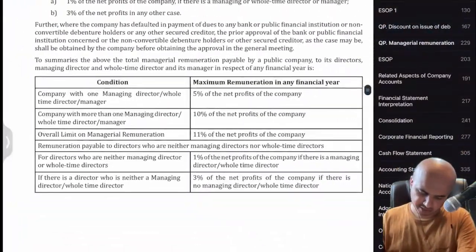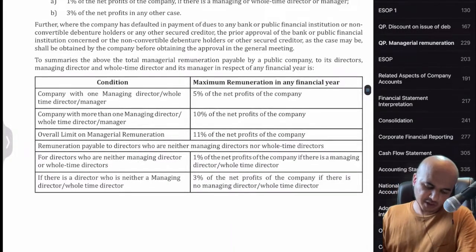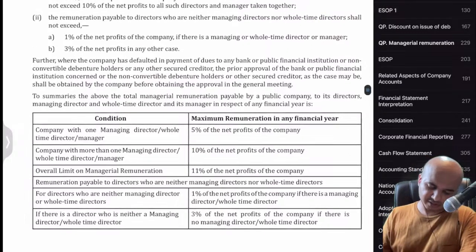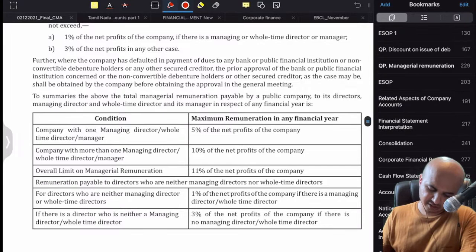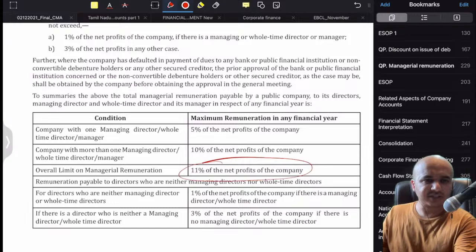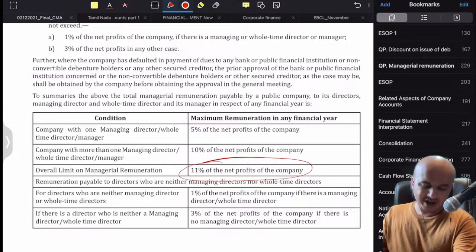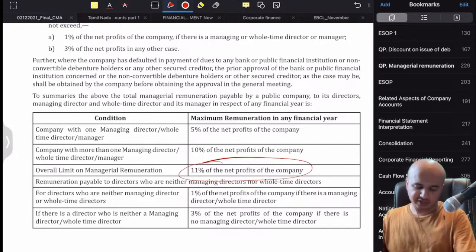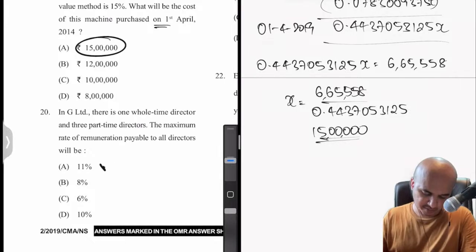Managerial remuneration, I had marked this somewhere. Yeah. So when you have one managing director and many part-time directors, it is indeed 11%. You can check the material here. Maximum remuneration payable would be 11%. So when we have one managing director, whole-time director, or a manager plus others also, the overall maximum remuneration which we can give is only 11% of the net profits. So that is the thing. Let's go back to the question. 11% is the right answer.